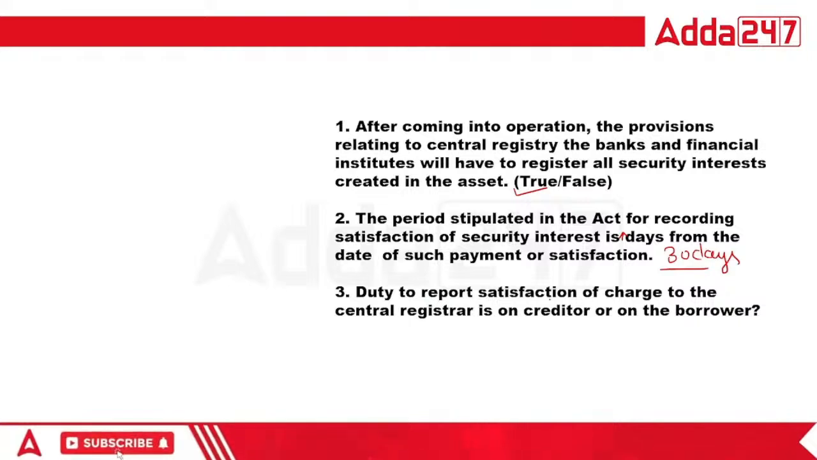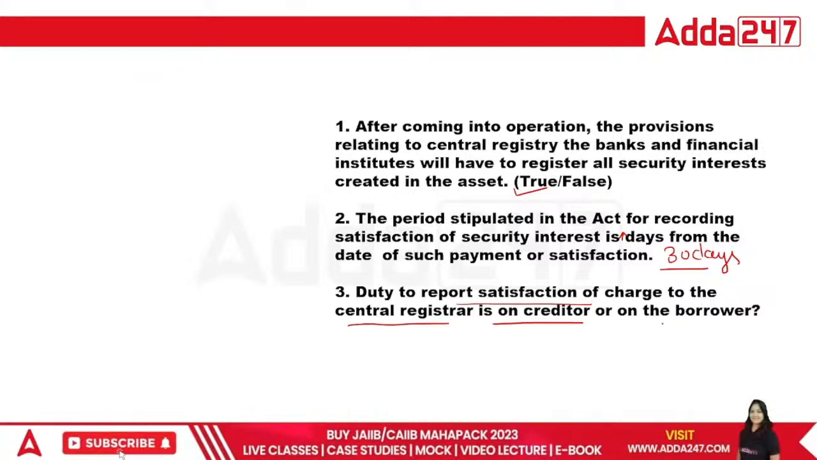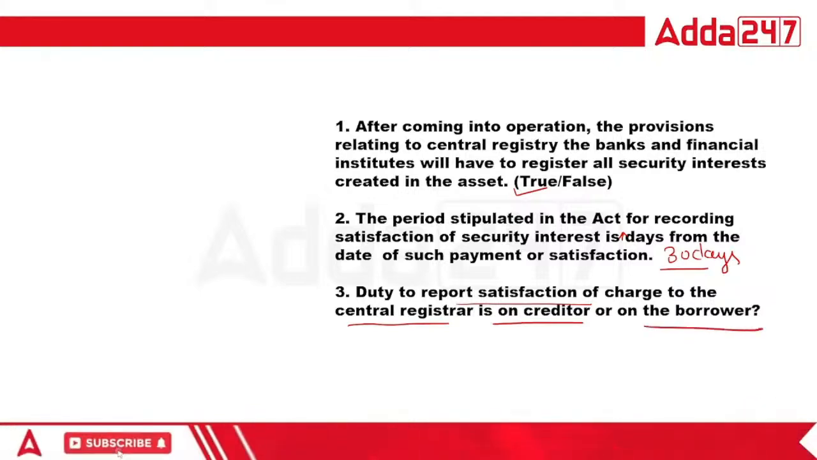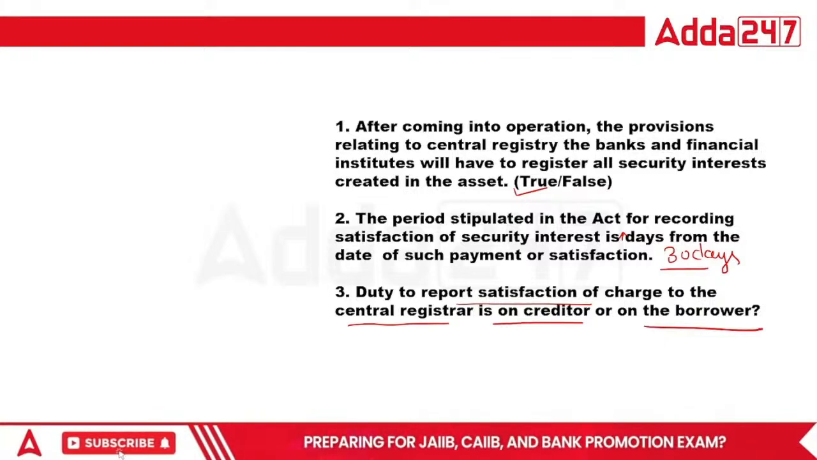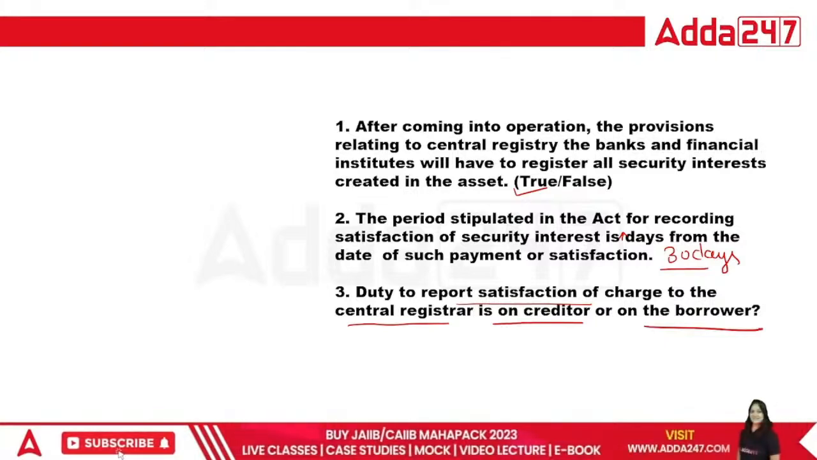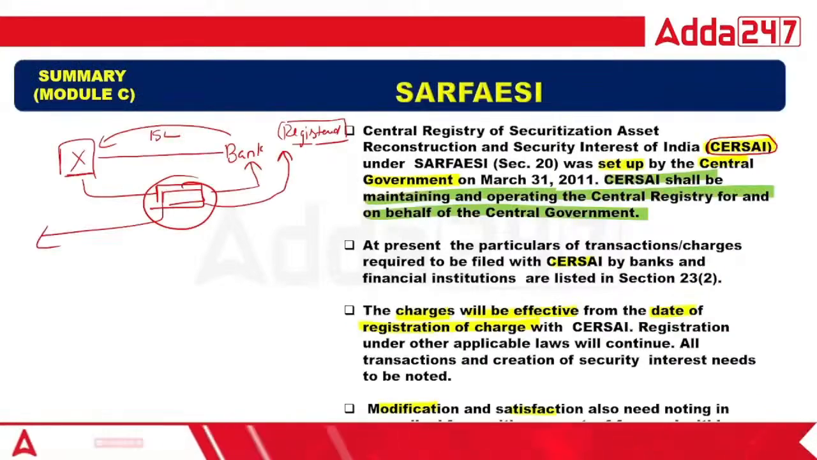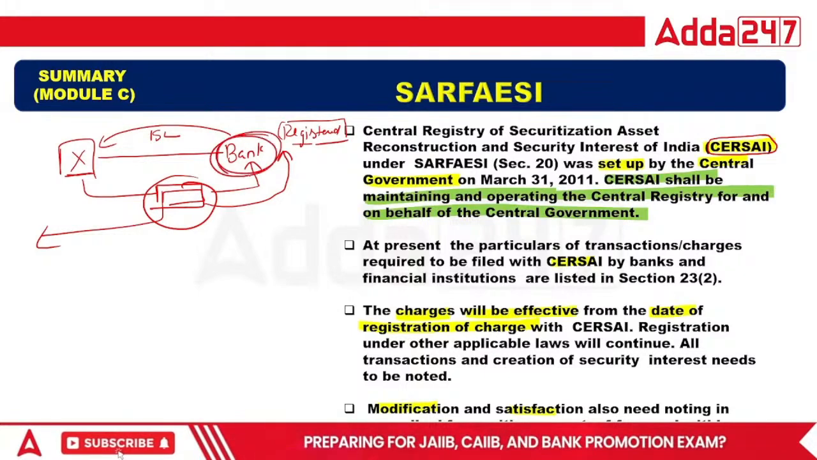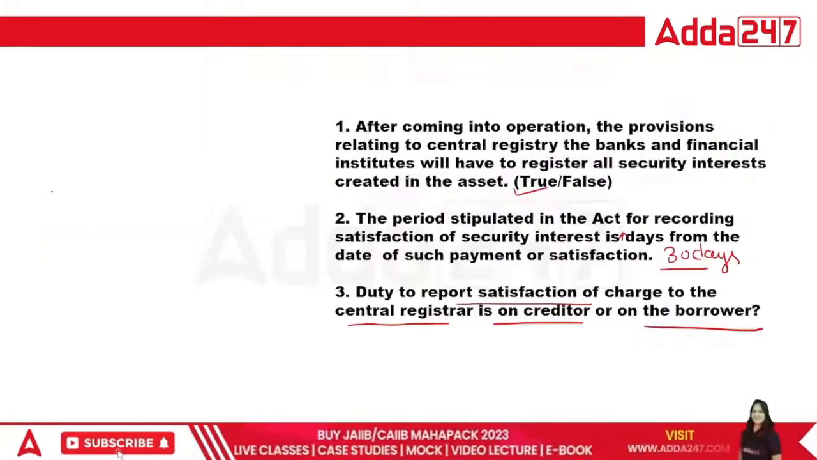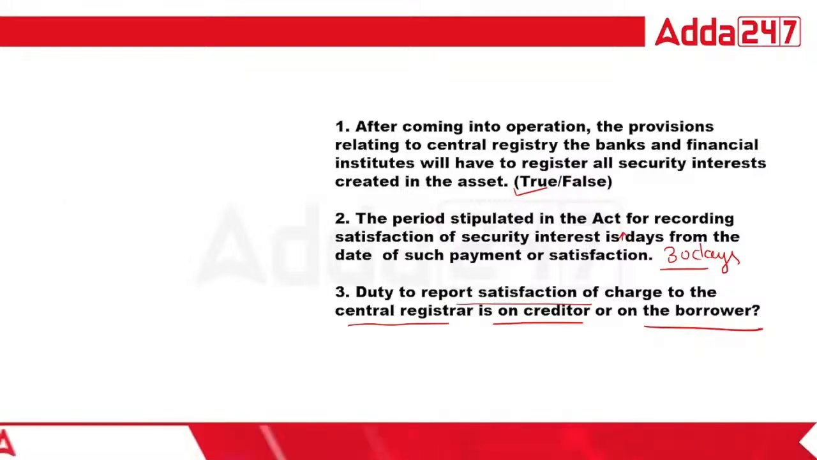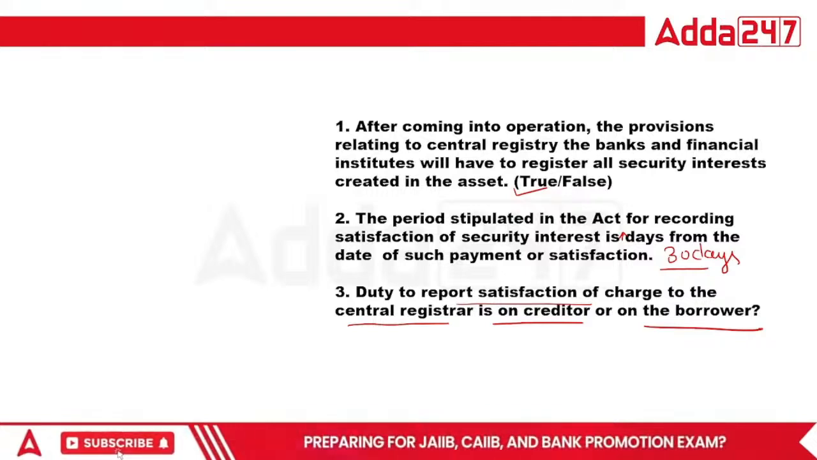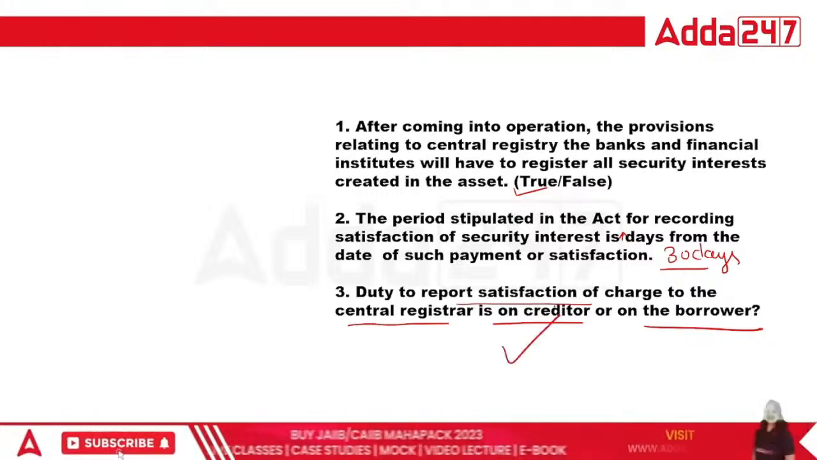Duty to report satisfaction of charge to the central registrar is on the creditor or on the borrower? Tell me. Creditor means the person who will give money. In simple terms, whatever diagram I have told you, the registration has to be done by the bank or the borrower. Tell me, class. That is very simple. The right answer will be creditor, that is, the bank and financial institution.